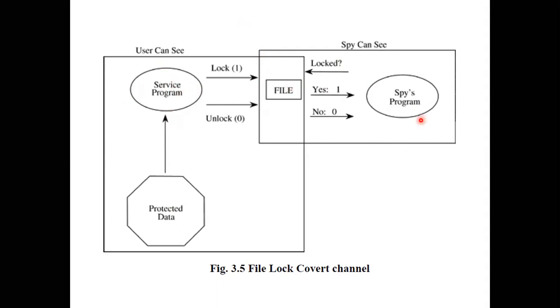But then if I am trying to lock a file, and if a file is not getting locked, it means the service program has locked the file and is conveying the information 1. So this is how, by just locking a file or by just unlocking a file, you can actually reveal the information. Any doubt in this?